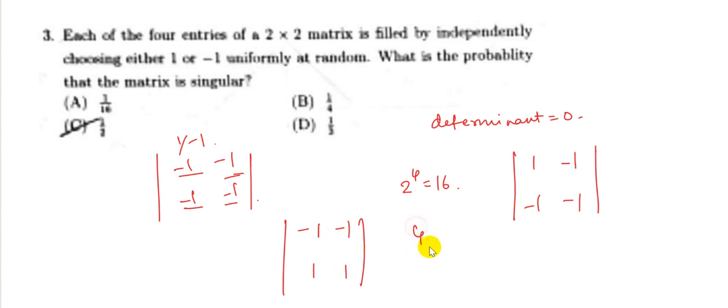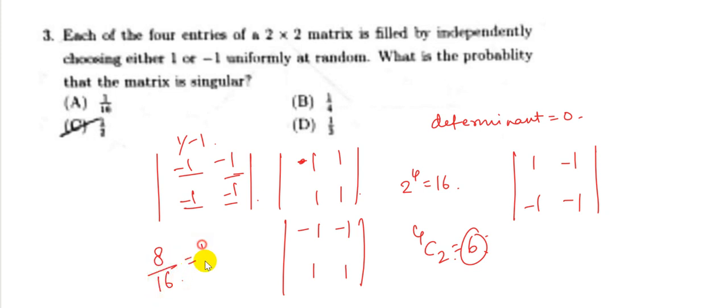That means I have to choose 2 places out of 4 to place the 2 minus 1s, and the rest 2 will be plus 1. So this is equal to 6 plus the two cases of all minus 1 and all plus 1. So that makes it 6 plus 2, a total of 8 cases, divided by the total number of cases 16, which is equal to half.